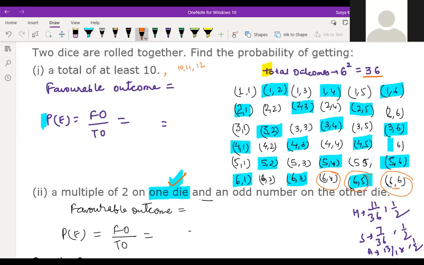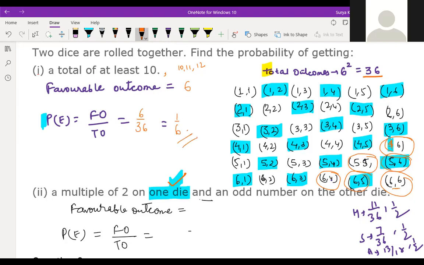Then here, next is 11, 10. Here is 5, 4, 6. This is your 10. So we're getting 1, 2, 3, 4, 5, 6 only, no, children? Favorable outcomes are 6, right? How are you getting 11, 7, and 13? Tell me, children. Here the answer is 6 by 36, so the answer is 1 by 6. So where you are lagging behind, I don't know, children.